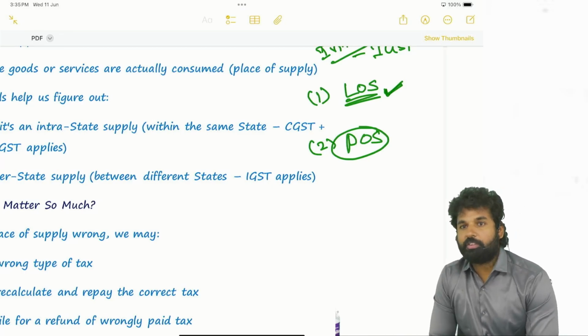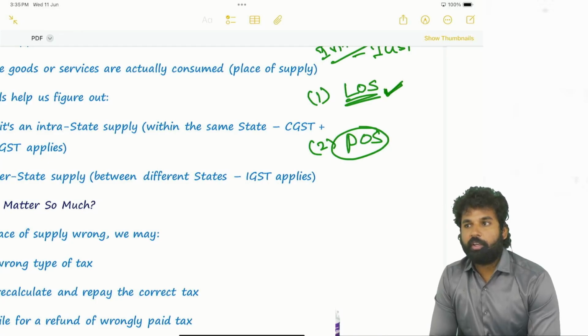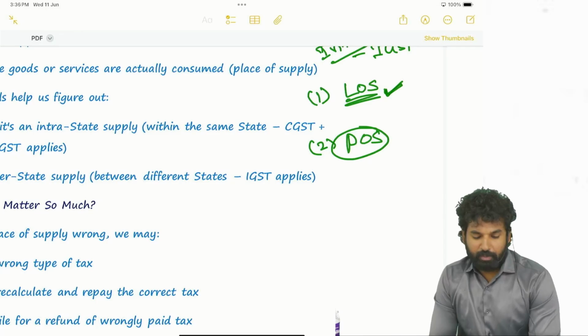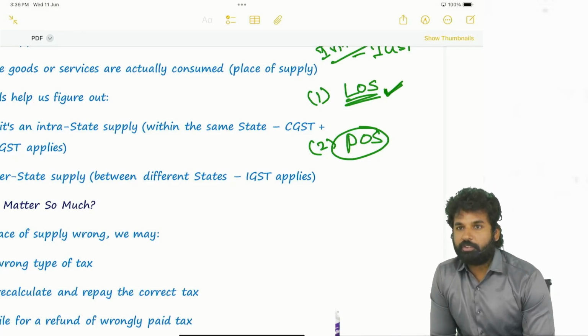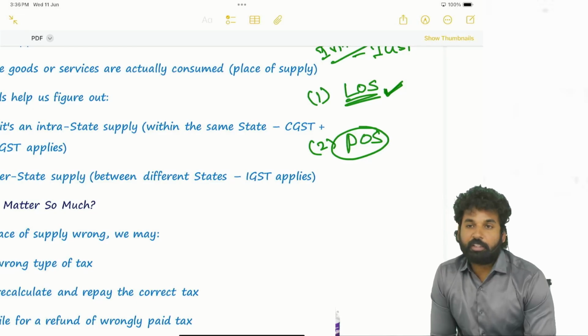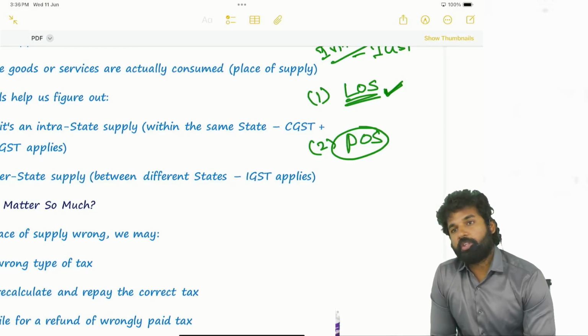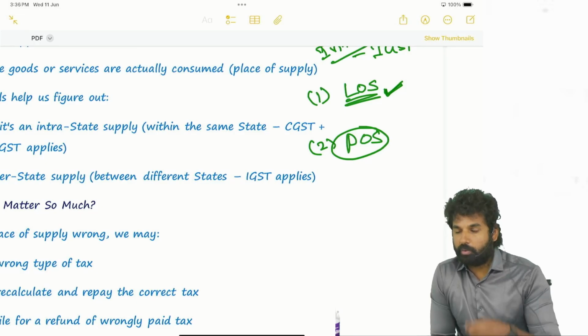Whenever it is a case of service, it is quite different. You are taking internet service, but you are using it wherever you want, like whenever you are traveling to another state, there also you are using the service. Okay. But since GST is a consumption based tax, a destination based tax, why is it so called? Why is it a destination based tax? Because the ultimate consumer, the state in which the ultimate consumer is there, the tax will accrue to such state.